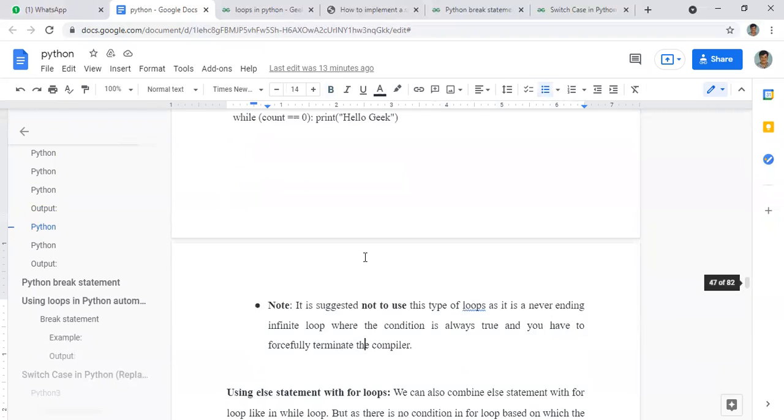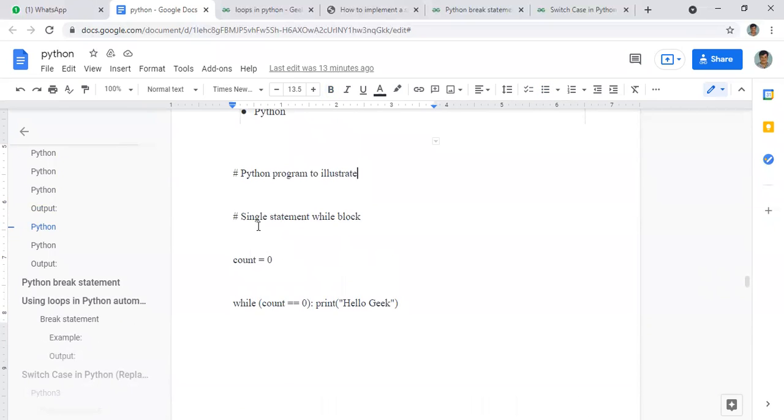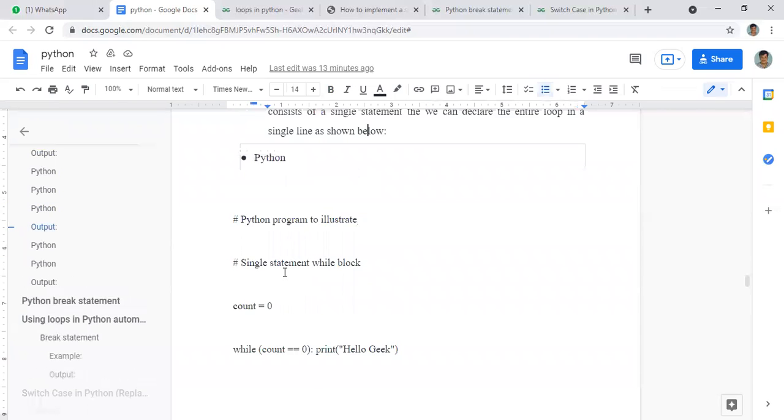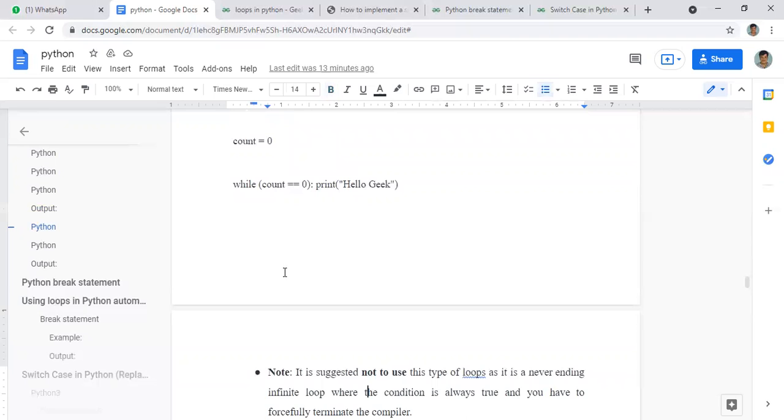What is the importance of this? Instead of giving a series of steps, we can just give one step only. Look here, in the previous case, count equal to 0, and it will check up to 3. Here we have given the condition count equal to 0, so there is only one condition. That is why it is called a single statement. Only one statement is present, and that single statement we can also give under the while loop. I hope that is clear.